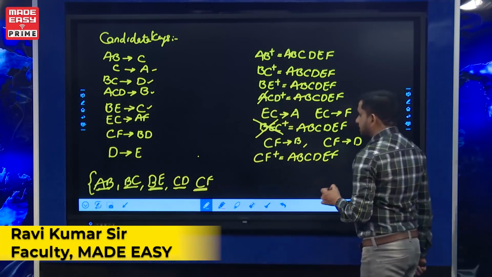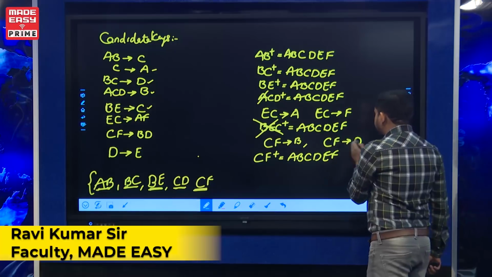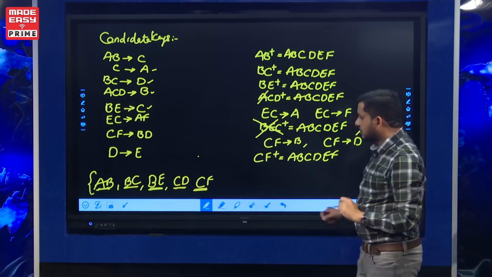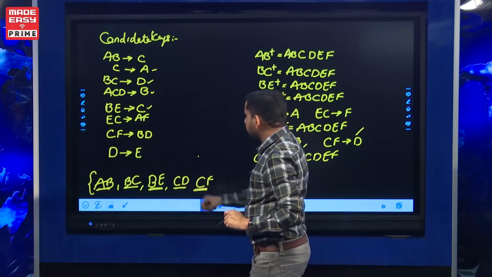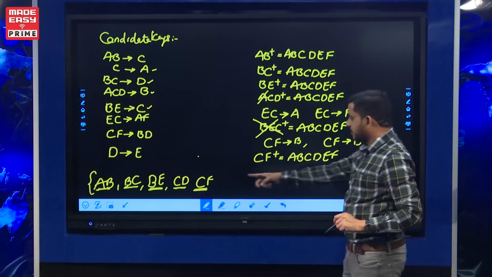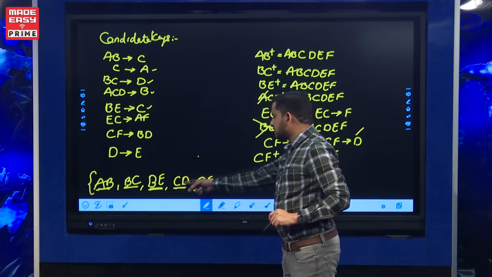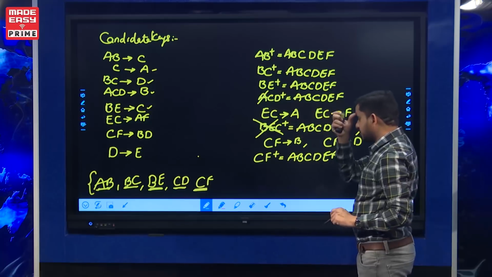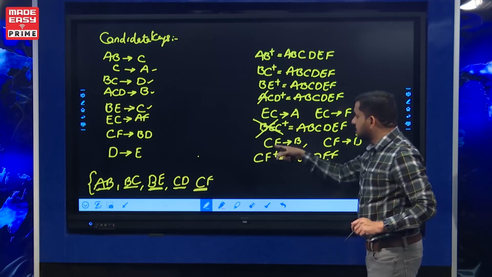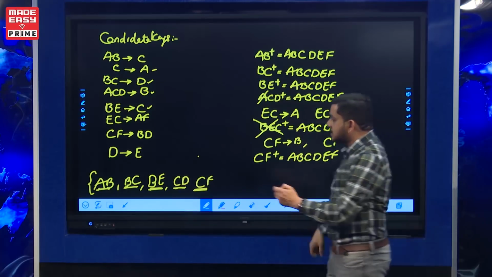Okay. And the other FD is D is prime. So D is there in one candidate key. In place of D, if you take CF, again it becomes CF. So that is done. And the other one, CF determines B. B is there in three keys.